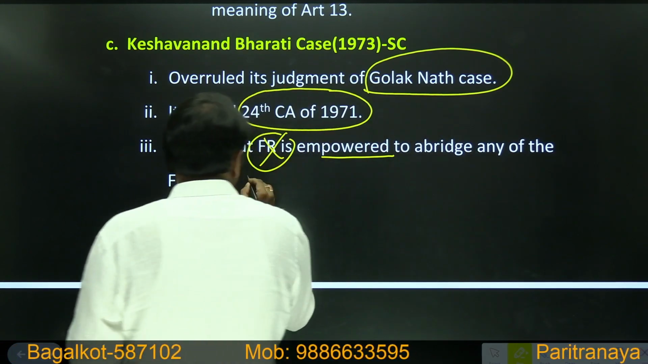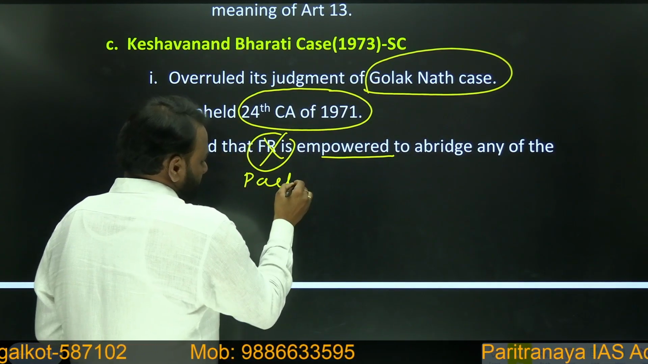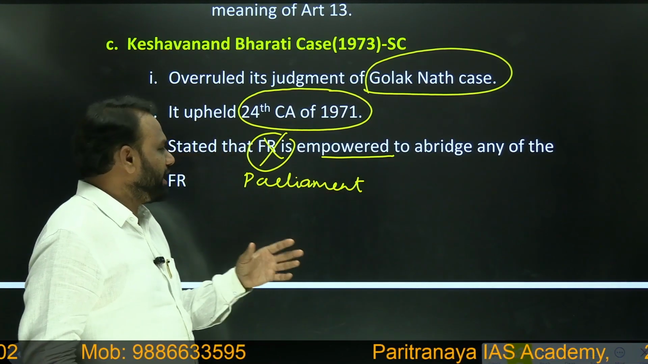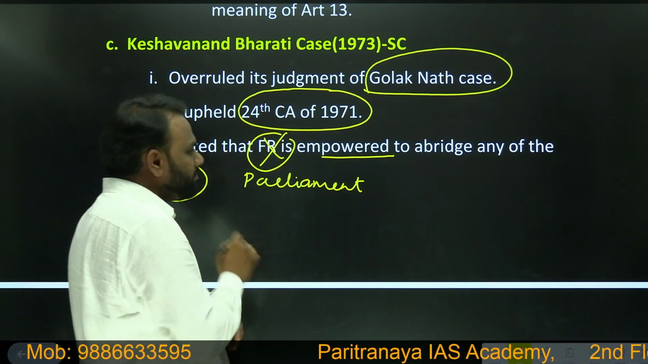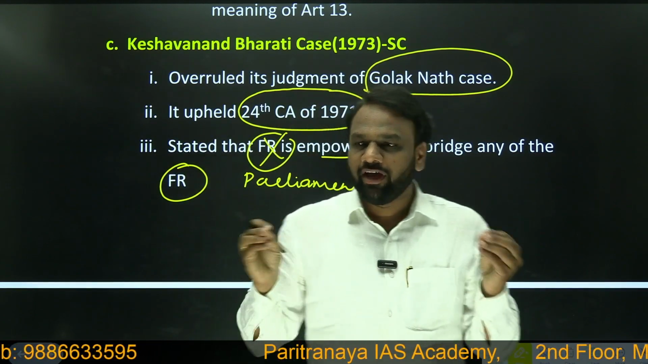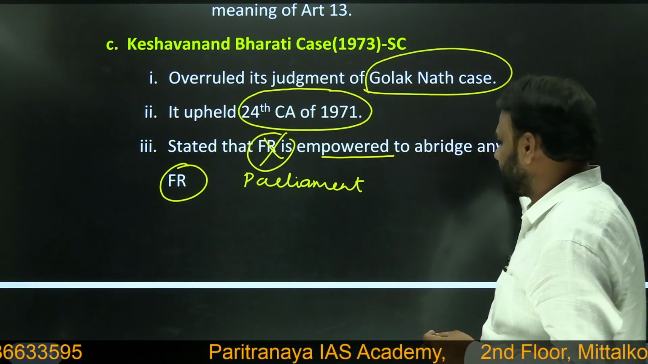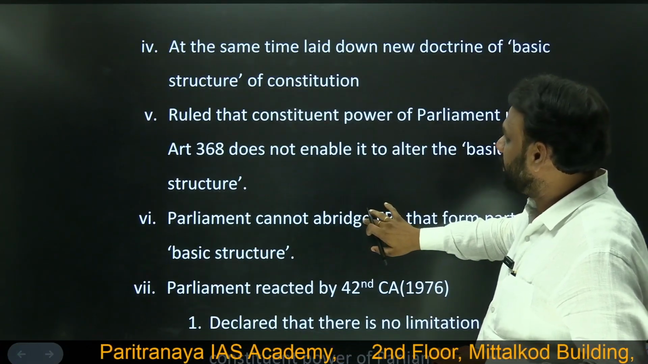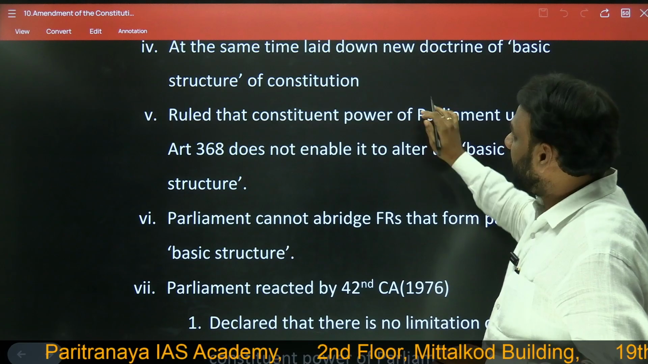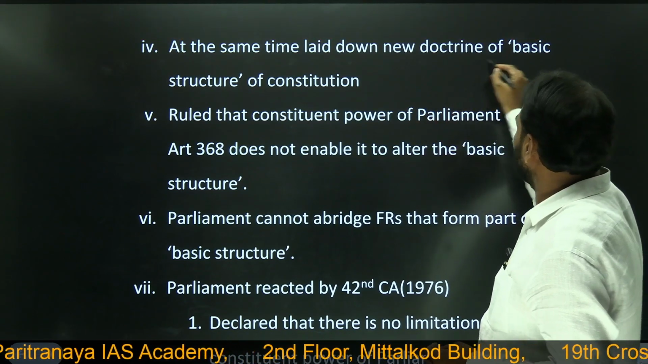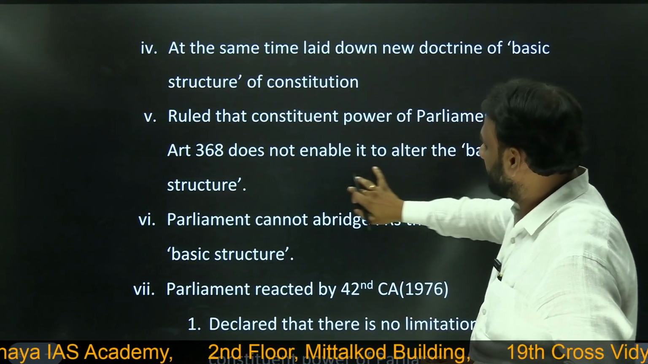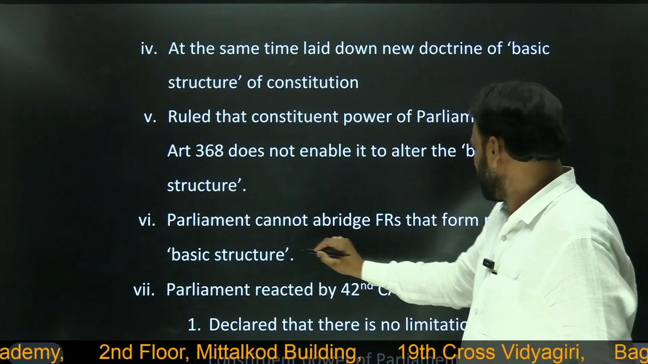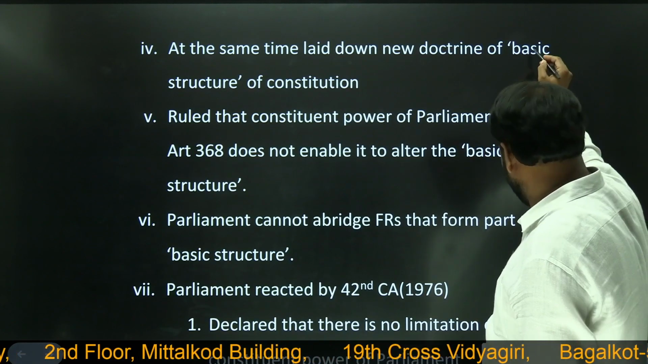It stated that Parliament is empowered to abridge any of the fundamental rights. It means Parliament has the power to take away any of the fundamental rights. But apart from that, it also introduced a few important aspects, and at the same time laid down a new doctrine called the basic structure.